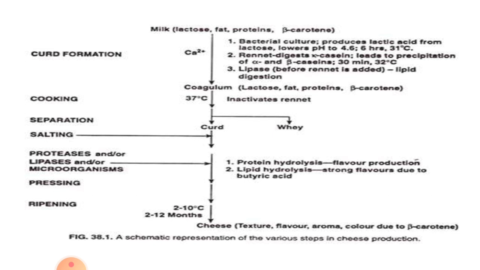Later, the curd is pressed and ripened at 2 to 10 degrees centigrade for 2 to 12 months. Finally, the cheese is produced. This cheese has a characteristic texture, flavor, aroma, and a bit of color due to the beta carotenes.